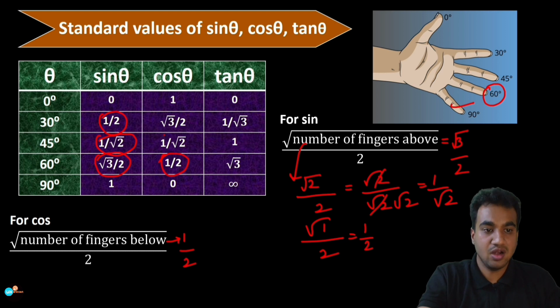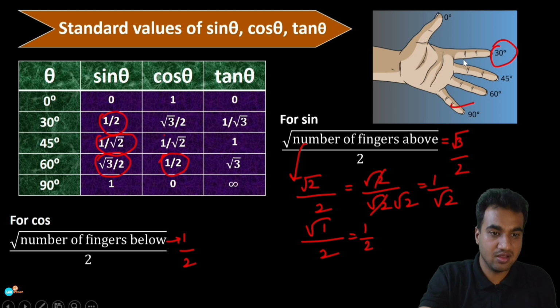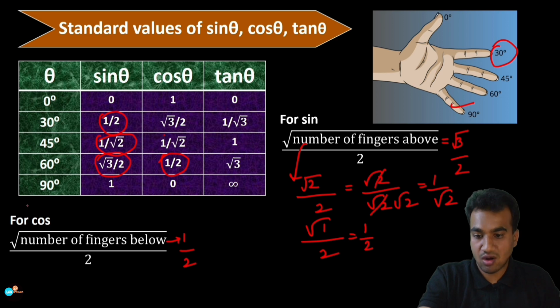One more example. What is the value of cos 30 degree? For cos 30 degree, the rule is the number of fingers below it. How many fingers are there below it? 1, 2, 3. So the number of fingers is 3. So root 3 divided by 2. So root 3 by 2 is the value of cos 30 degree.